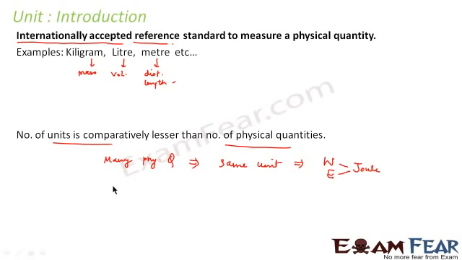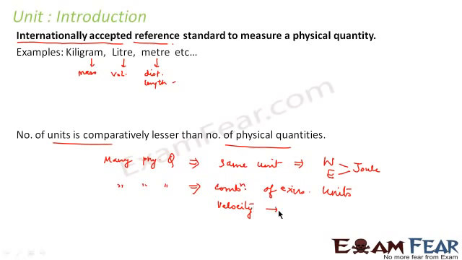Similarly, there are many situations where many physical quantities are defined in terms of combination of existing units. For example, we say velocity. Velocity is a physical quantity.